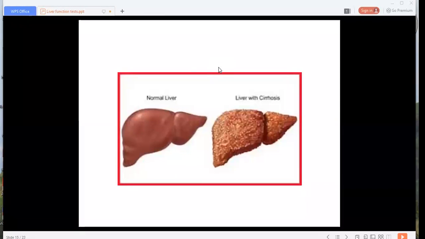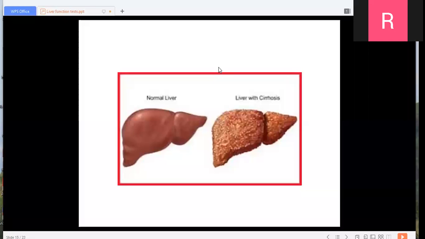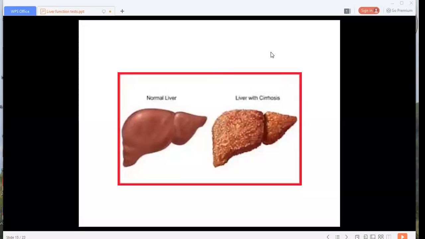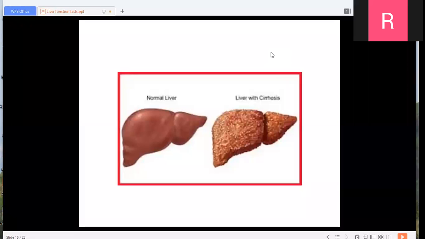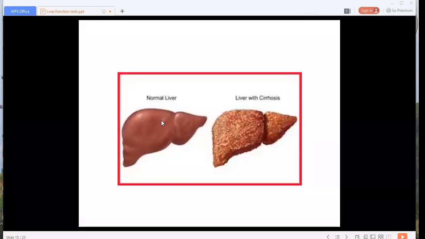Syphilitic and lipoidal. And two more: cirrhosis in Wilson's disease and pigmentary cirrhosis. Okay. So in this picture, you are looking at the normal liver and the liver with cirrhosis. How is the surface looking here? Cirrhotic liver, yes. Rough surface. Nodular. Rather than rough, it is nodular.